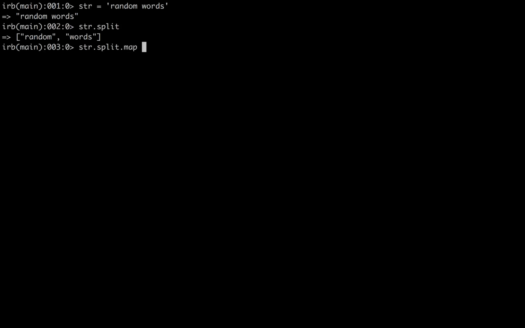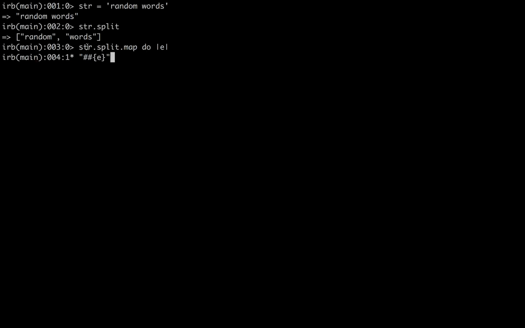And then we'll go .map do, and we'll use an e as our variable for our elements. So to add a hashtag, we would just go double quotes, hashtag, curly braces, another double quote, and then put our e in there.